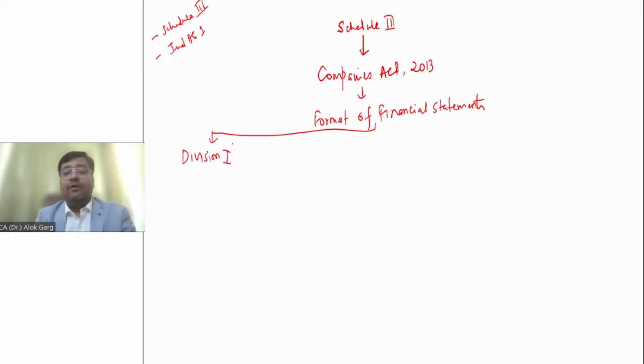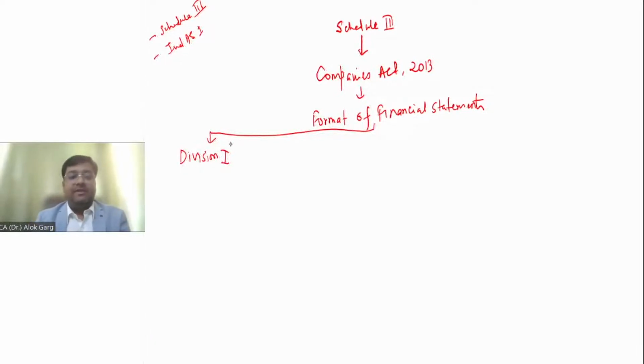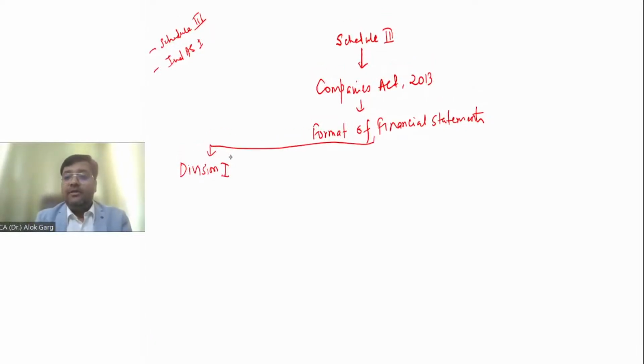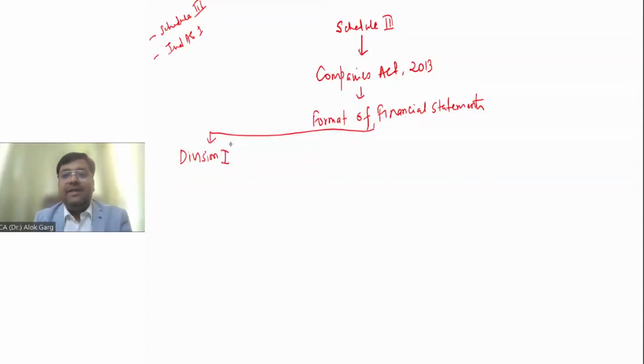This Division 1 talks about financial statements under Indian GAAP, under the old accounting standards. Whenever the company is preparing the financial statement under the old accounting standards, Division 1 will be applicable.